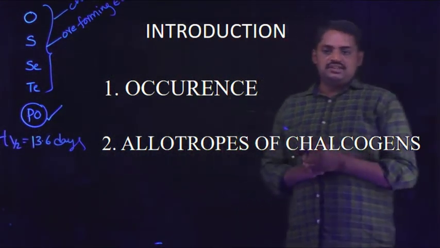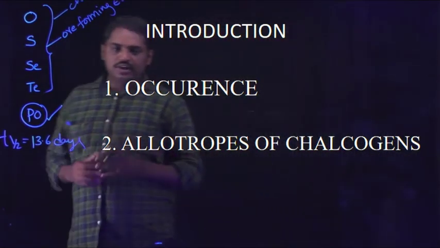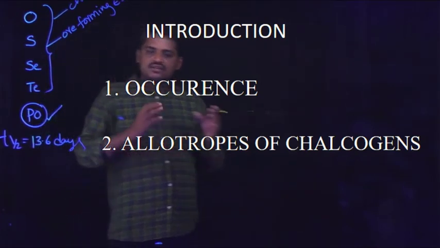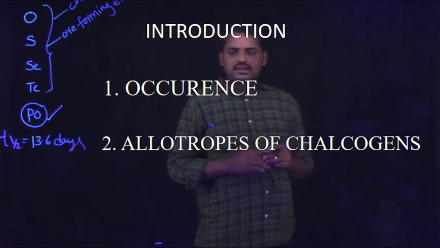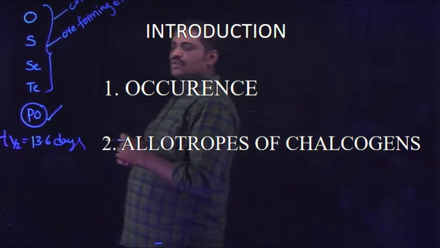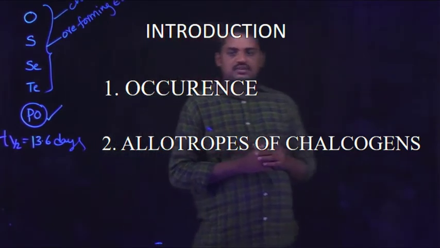And the next remaining elements are oxygen, sulfur, selenium and tellurium. First I am going to discuss oxygen.